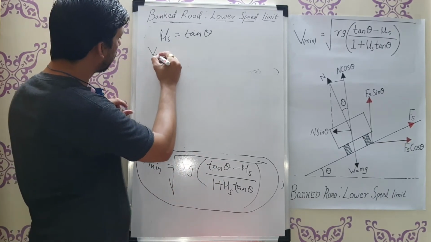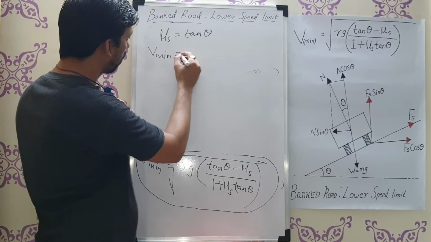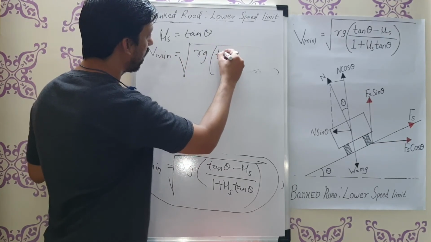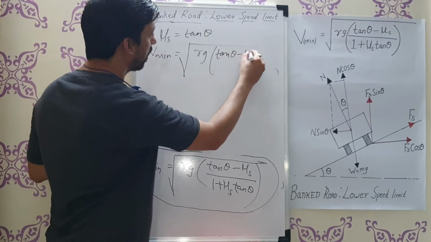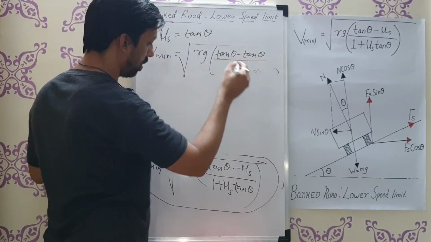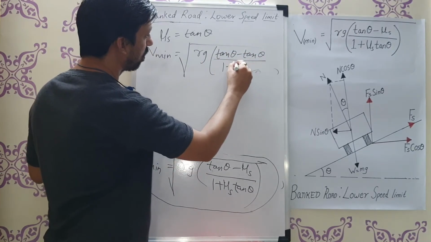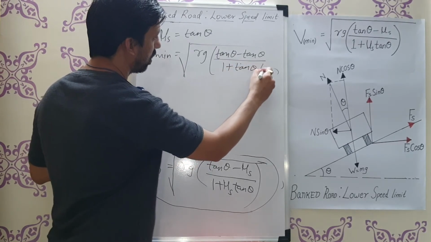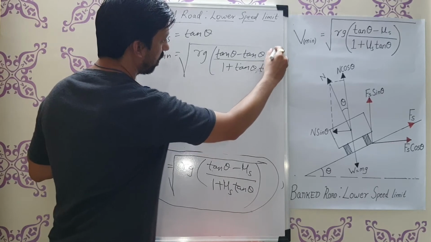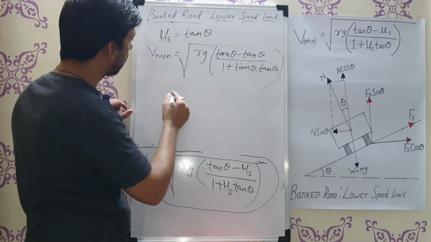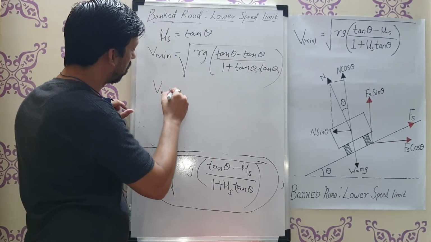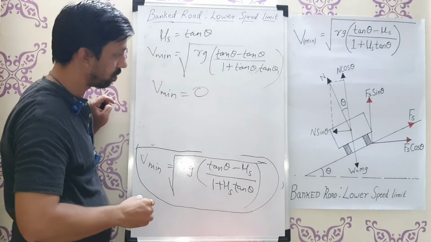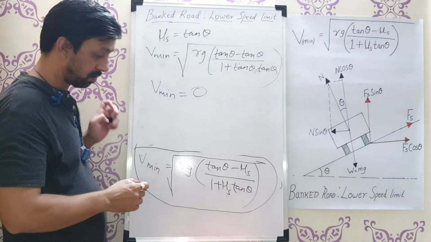So v minimum is equal to the square root of Rg times tan theta minus tan theta over 1 plus tan theta squared. In the numerator it will be 0, so the whole thing is going to become 0. That means v minimum will be 0.